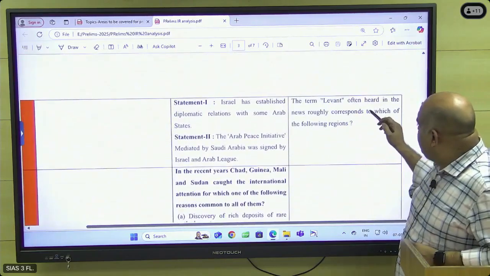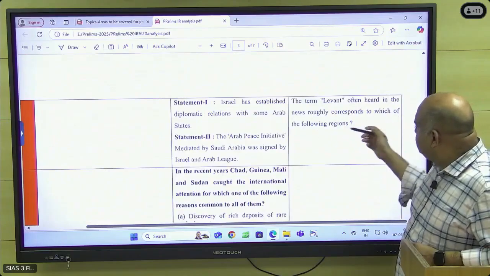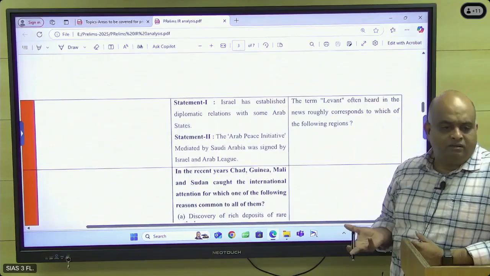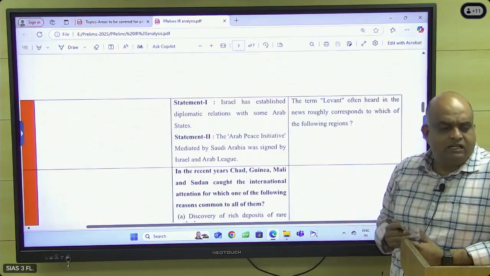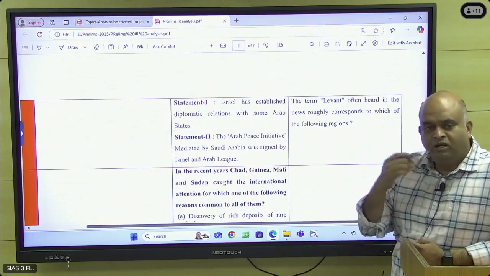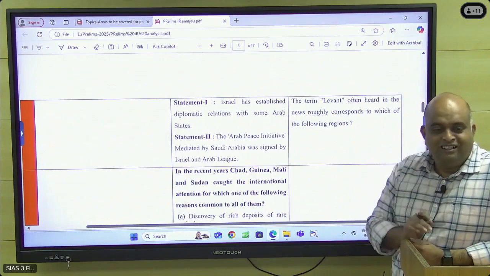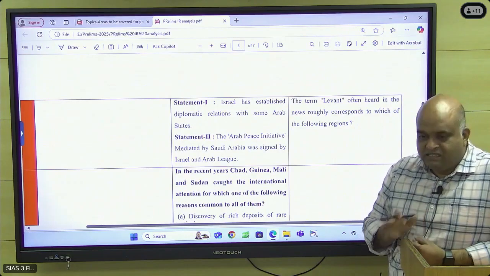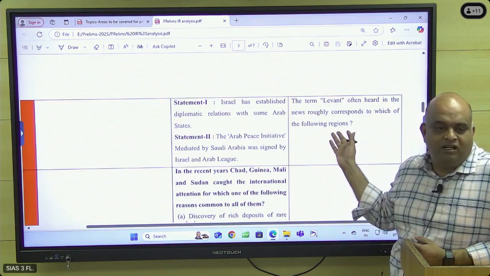And then the term Levant, often heard in the news, roughly corresponds to which of the following regions; four regions were given. Levant belongs to which region? Where is Levant? West Asia. Simply you can tell that. Specifically, it is Syria. Syria's older name is Levant.